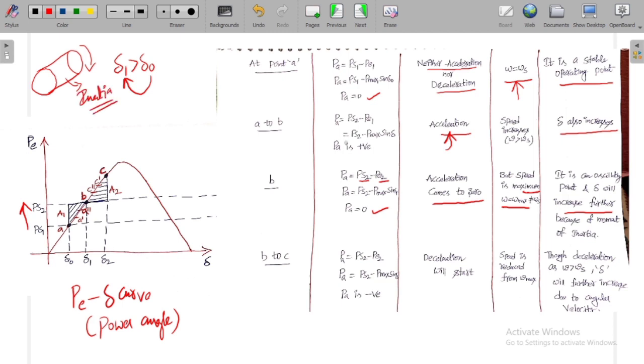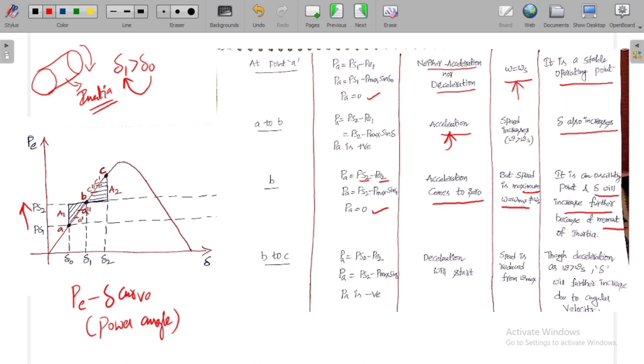So that is the reason why, as the speed increases it goes to maximum value omega s, though the acceleration is 0. Actually if there is no inertia, when the accelerated power is 0, the angle delta must also stop, means the change in angle must stop. But because of moment of inertia, there is a further movement in the rotor. Because of this further movement, the delta will increase further, right? Now what happens at B?